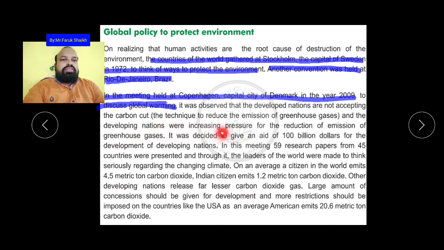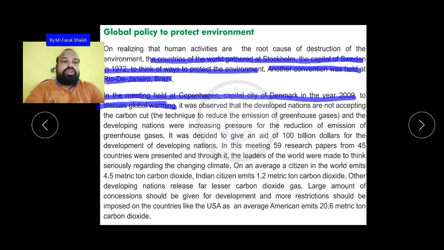The developing nations were increasing pressure for the reduction of emission of greenhouse gases. It was decided to give an aid of $100 billion for the development of developing nations. In this meeting, 59 research papers from 45 countries were presented, and through it the leaders of the world were made to think seriously regarding the changing climate.